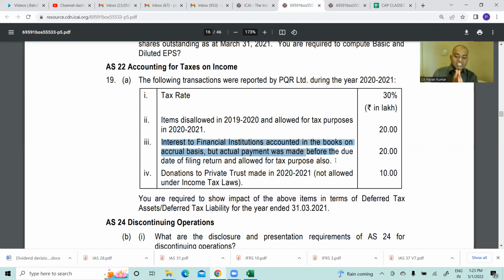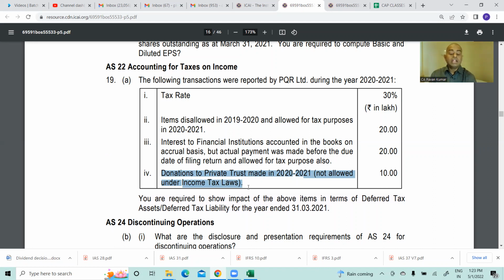So first year, the interest accrual entry is passed. Accounting allows it, but in the first year's income tax return they will disallow this interest accrued but not paid. Next year, they will allow it. This is called a temporary difference. Why? In one year the difference arises, next year the difference gets reversed. But this one is there, no? This is called a permanent difference. It will never be allowed.